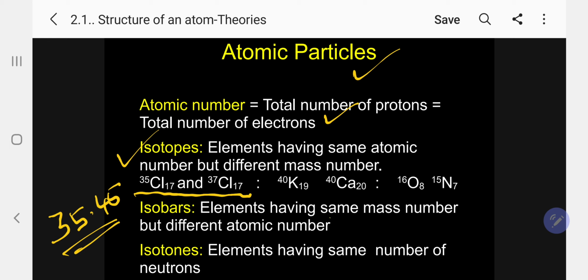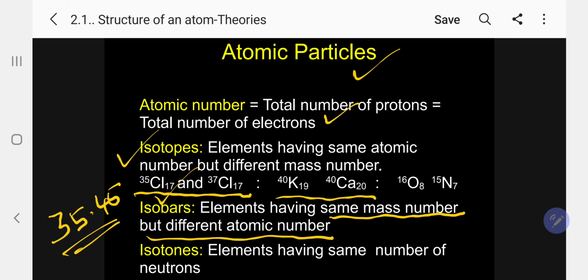Next, isobar. What is an isobar? Elements having the same mass number but different atomic number, just the reverse of isotopes. A specific example is potassium and calcium. The atomic number of potassium is 19 and that of calcium is 20. But the mass number of potassium is 40 and of calcium is 40. So elements having the same mass number, 40 in both cases, but different atomic number, are called isobars.